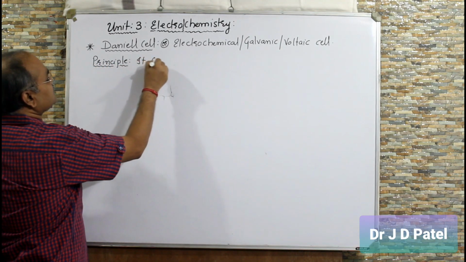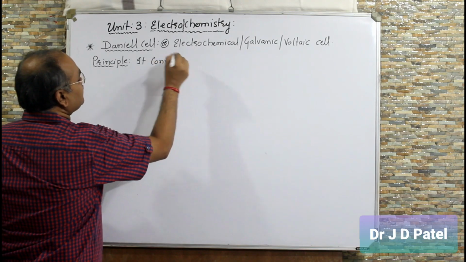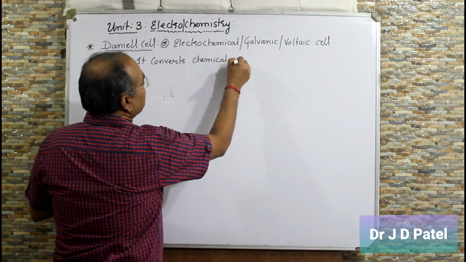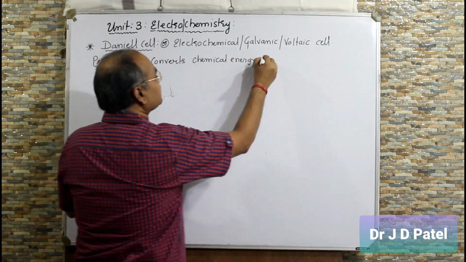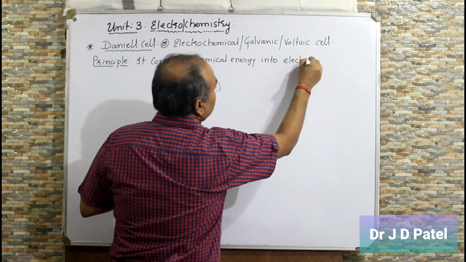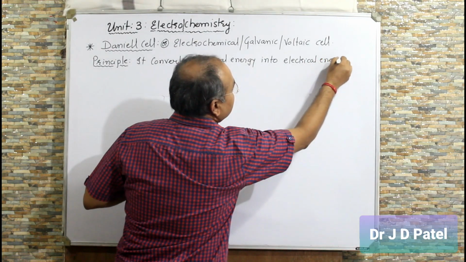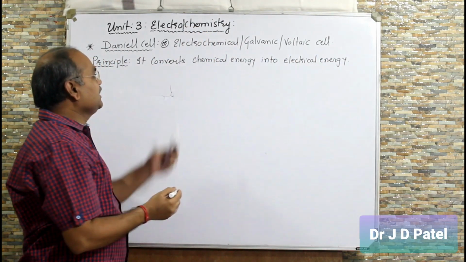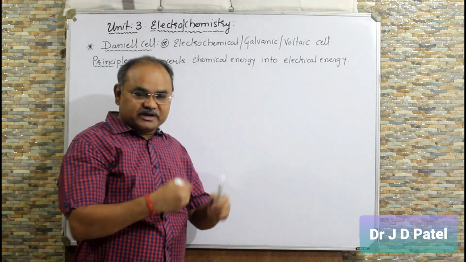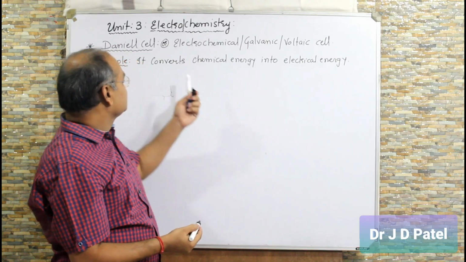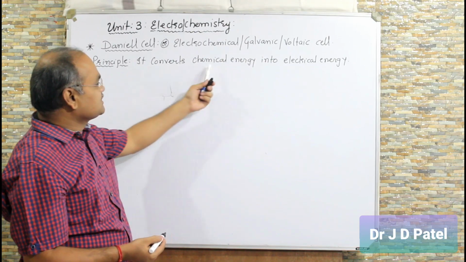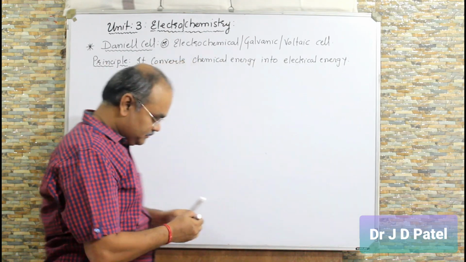It converts chemical energy into electrical energy. See, in the beginning I told you about electric current and chemical reaction. So when a spontaneous chemical reaction occurs, electric current is produced. So that is going to be done in this cell, the Daniell cell or electrochemical cell. It converts chemical energy into electrical energy. Right?